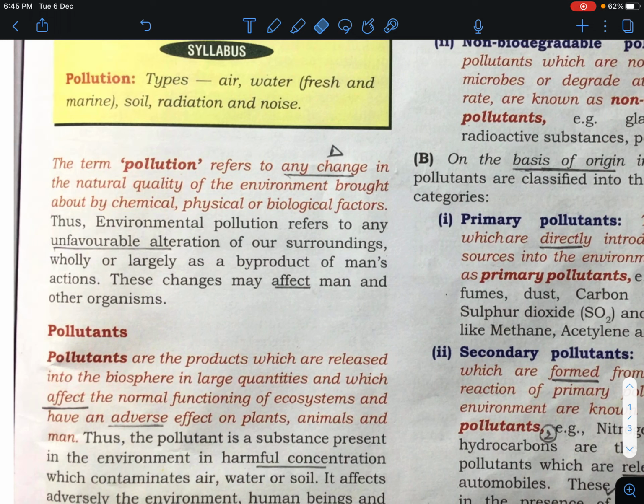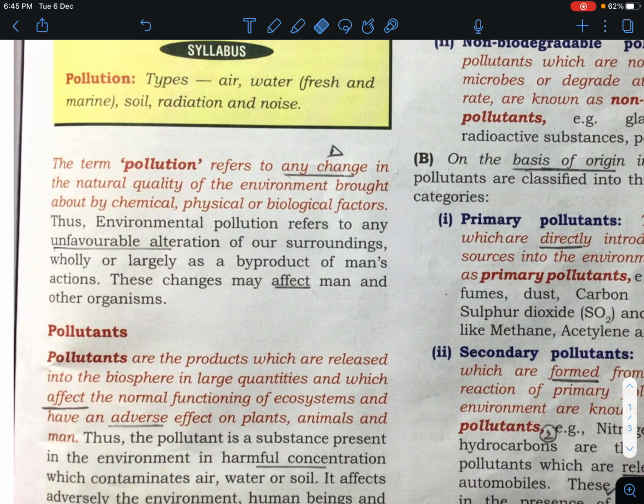Basically, pollution refers to any change in the natural quality of the environment that is brought about by chemical, physical and biological factors. Means if there is any change that is added by chemical or physical factors.